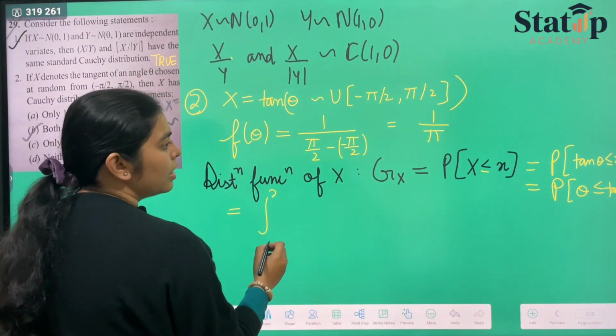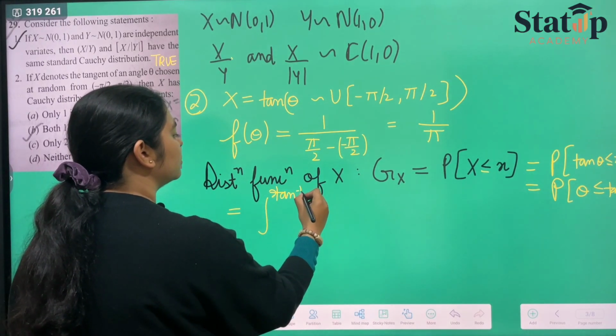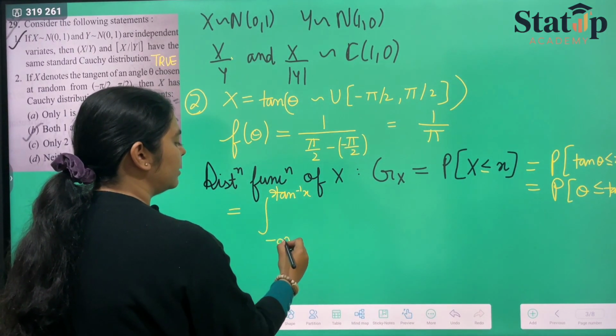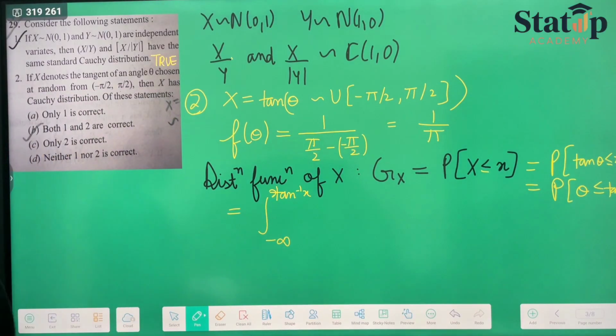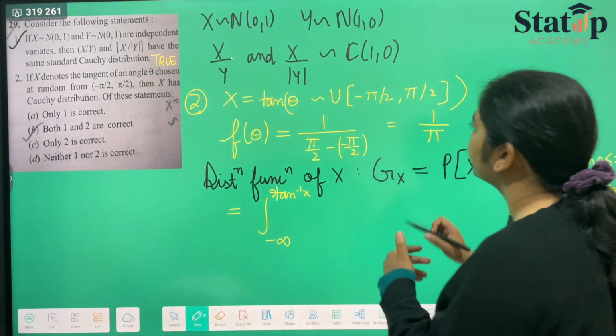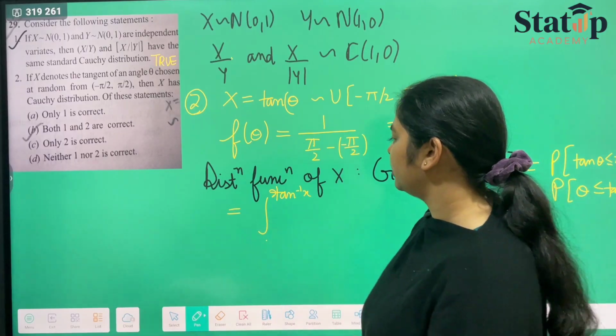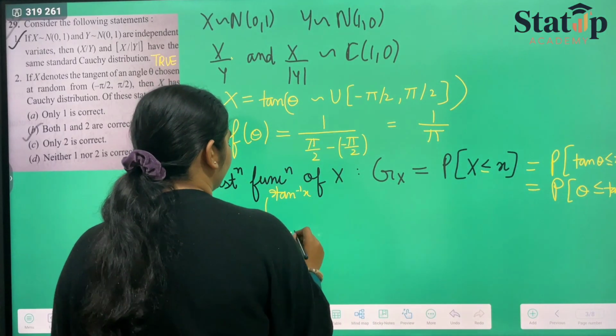So theta has tan inverse x as the highest value, and minus infinity is the lowest value. But here our range is from minus pi by 2 to pi by 2, so instead of taking minus infinity, we will be taking minus pi by 2.